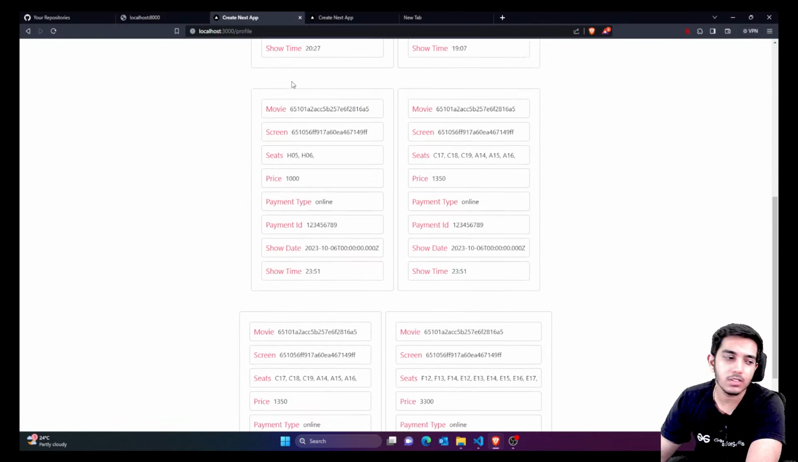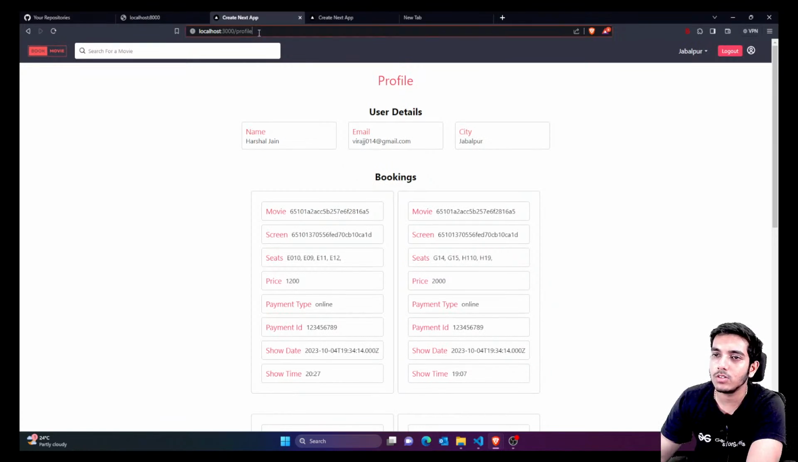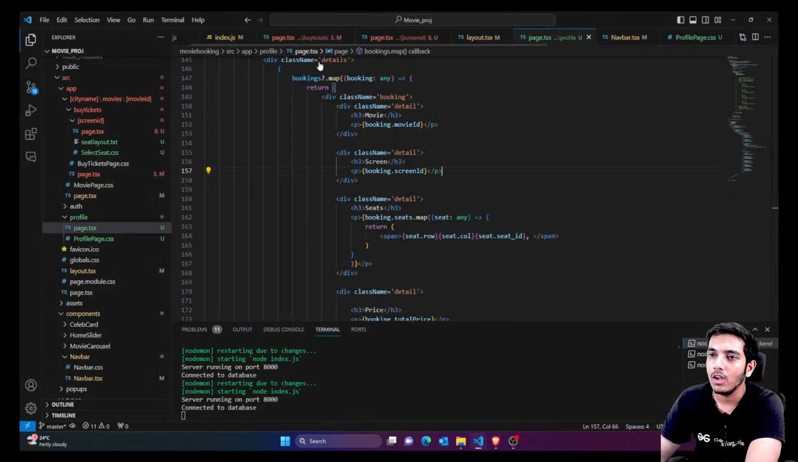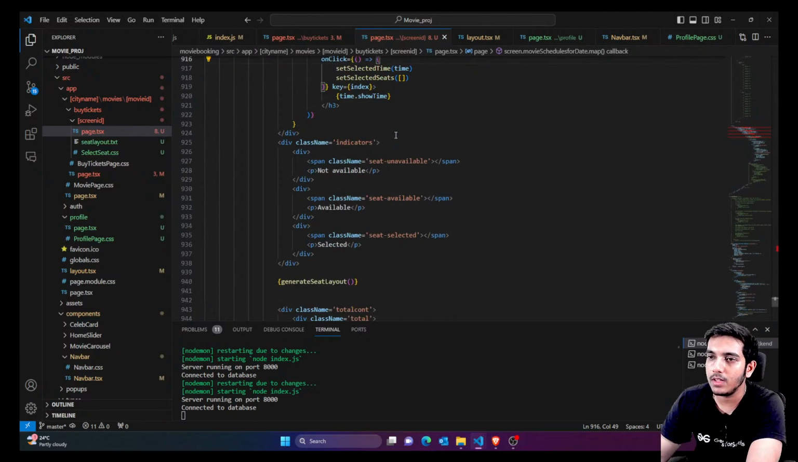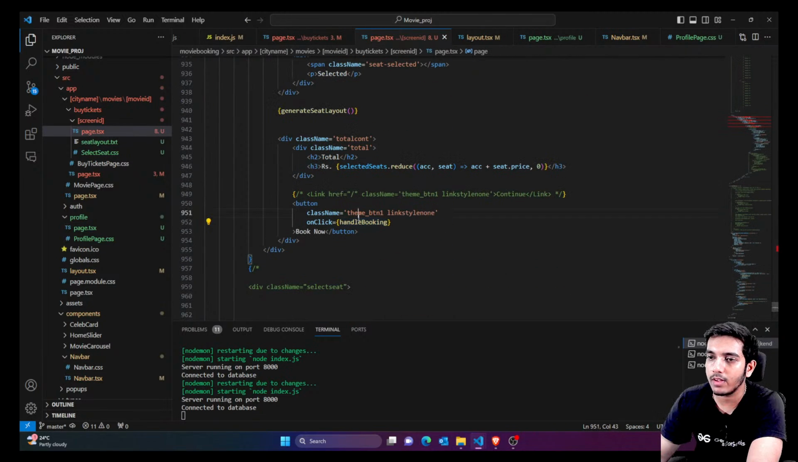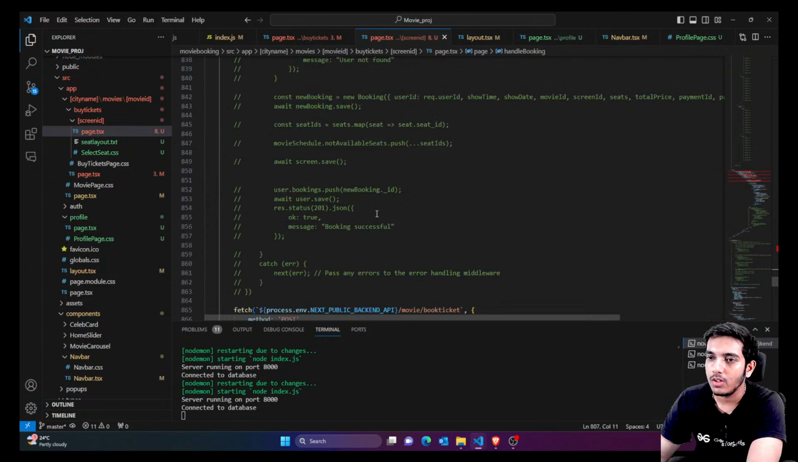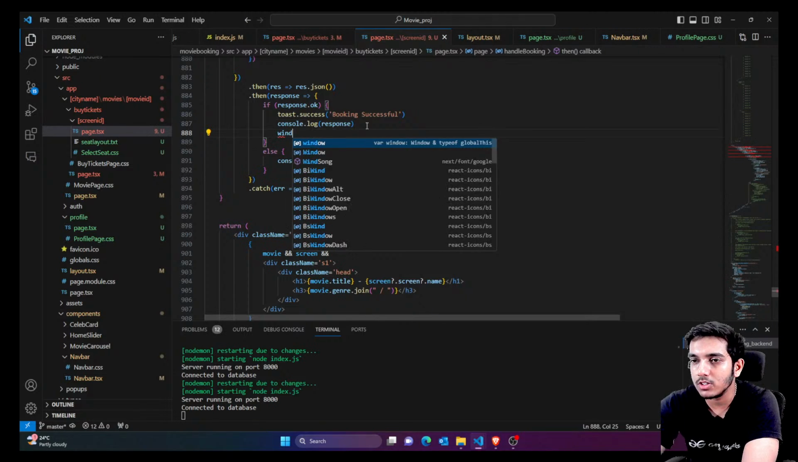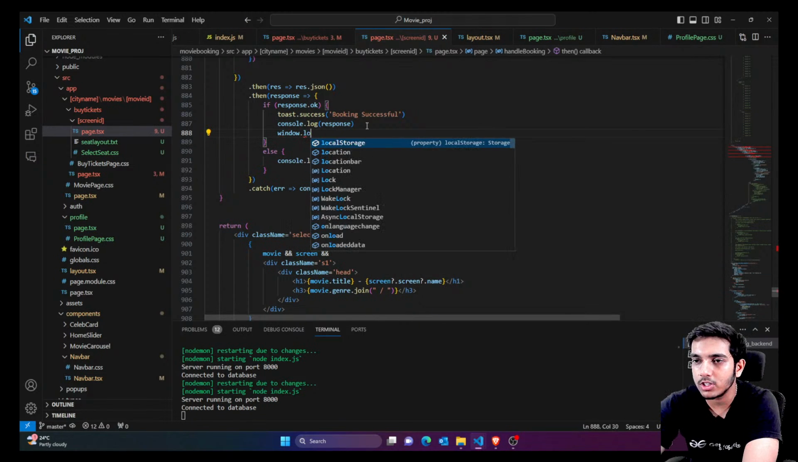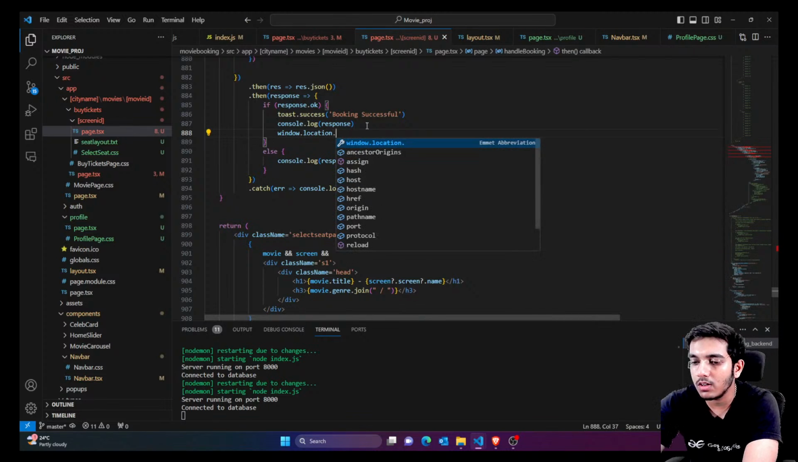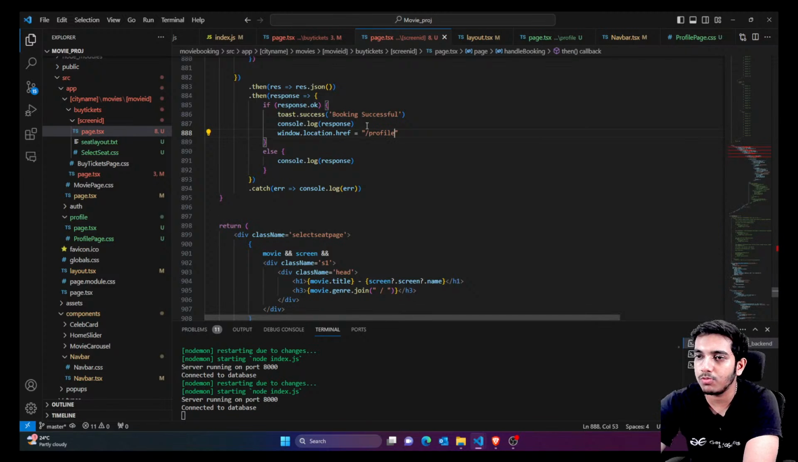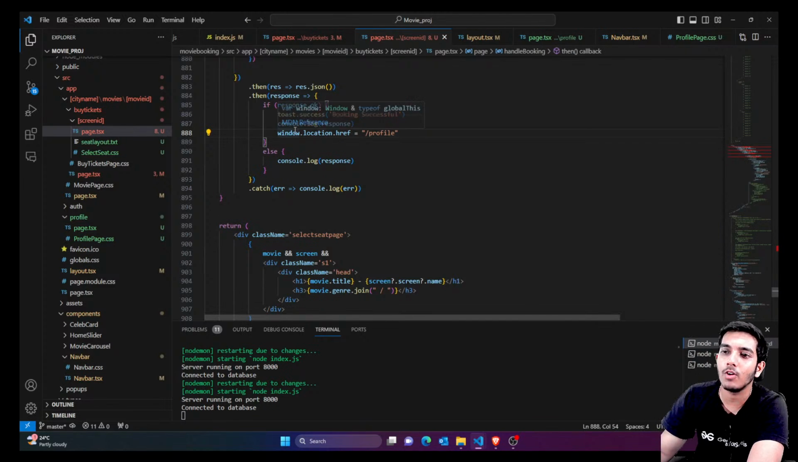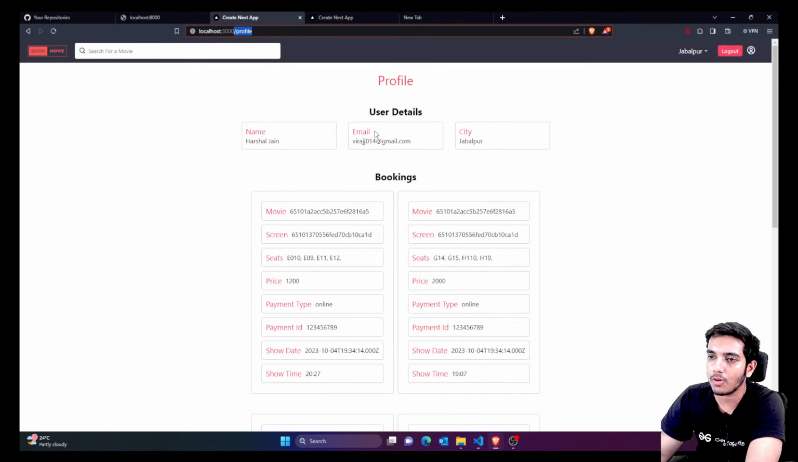Now what would happen whenever this booking is done? You can actually redirect the user to the profile page. So I'll just say window dot location whenever the booking is successful. Right now I'm sending the user to the booking page. You can use the Next.js routing also, but right now I'm just gonna write it this way. This is also fine for a basic project, but the optimal way is to write Next.js routes. So I'm just gonna say send the user to the profile page.